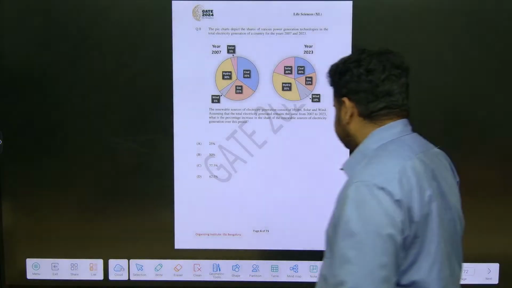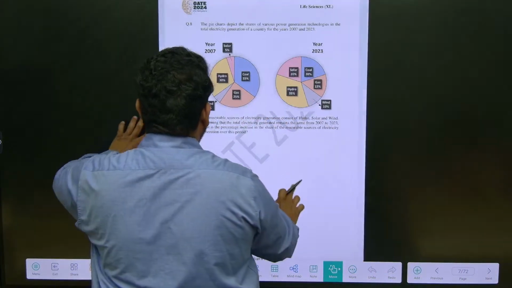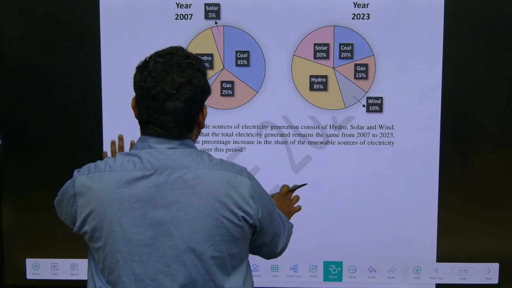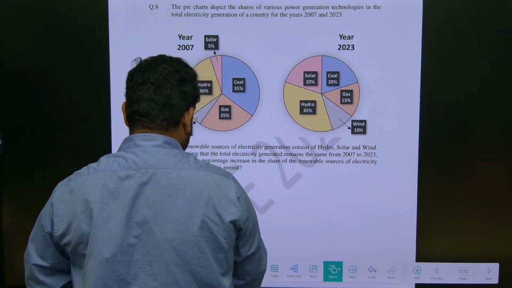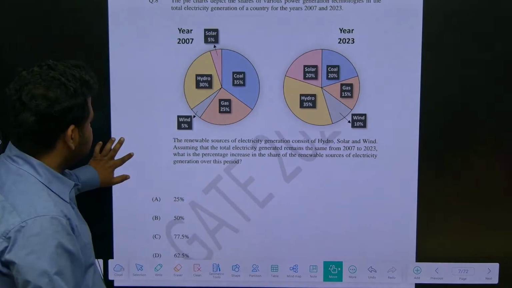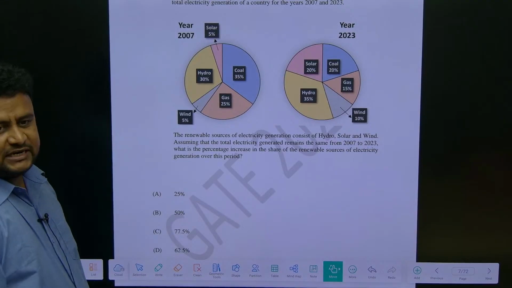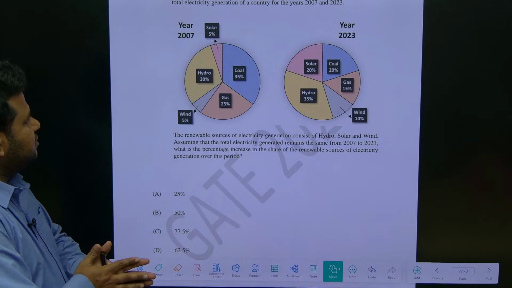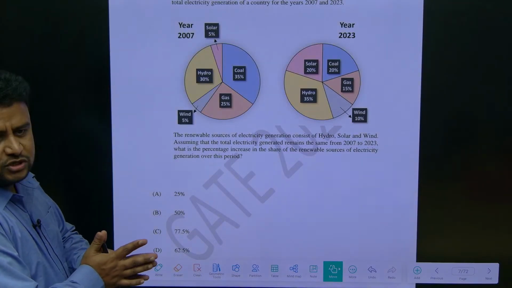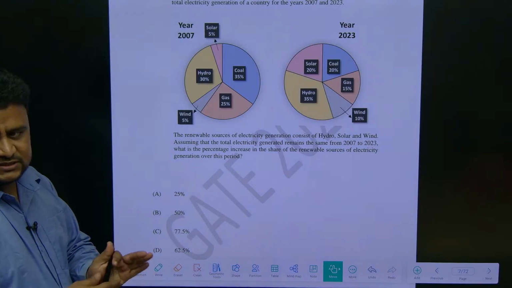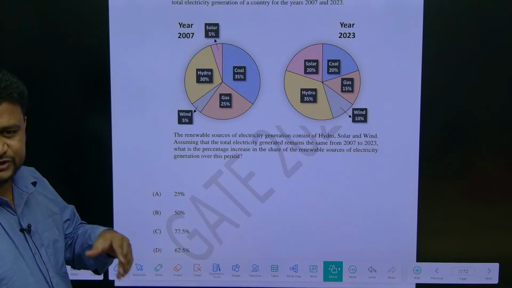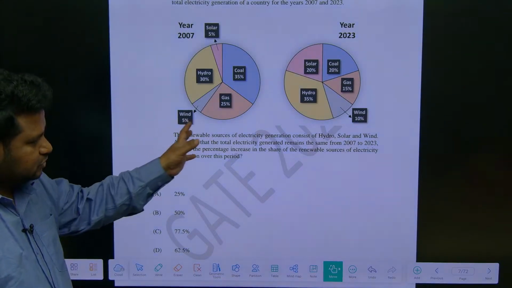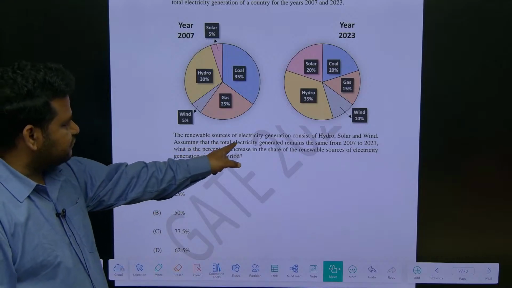So this is a question on data interpretation. I told you if you are good in percentage, you can solve most of the questions. Here also it is based on percentage only. See here. The pie chart depicts the shares of various power generation technologies in total electricity generation of a country for the years 2007 and 2023. That is, in the total electricity generation, the contribution of various sources for generation of electricity in 2007 and 2023.